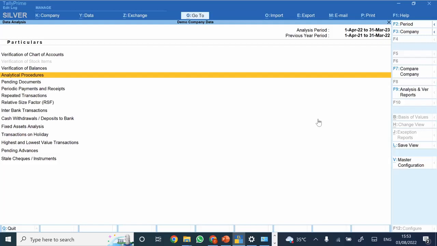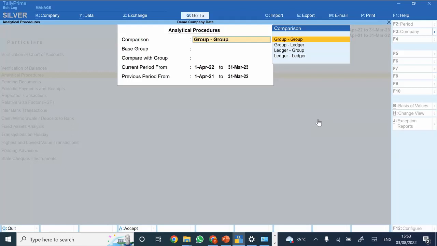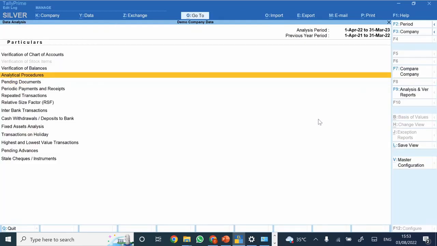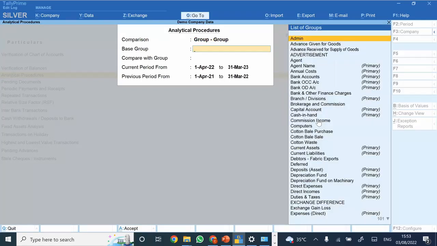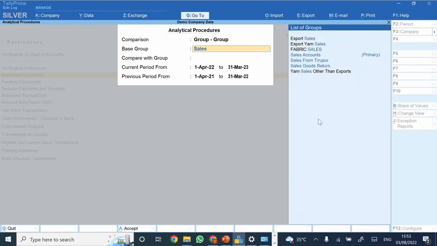I'm just providing you with a walkthrough of each of these and briefing you on how you could use them. After that, you can use them from your end and see how you could implement these features in your organization or your client. Now there are certain analytical procedures, so whether you want a comparison of group to ledger or group to group, that is also available. In case you want to compare sales to profitability or the like, that is also available.